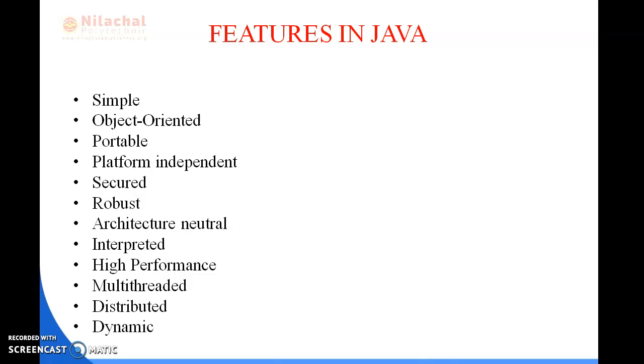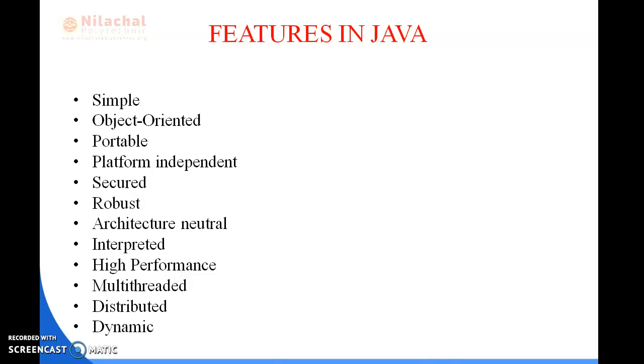Now we will discuss the features of Java. Previously we also discussed the Java features: it is simple, object-oriented, portable, platform independent, secure, robust, architecture neutral, interpreted, high performance, multi-threaded, distributed, and dynamic.